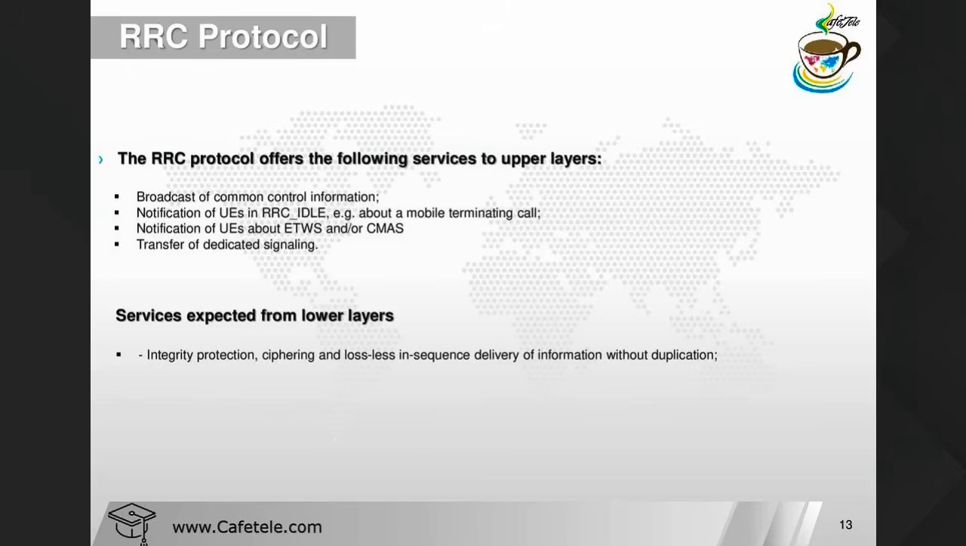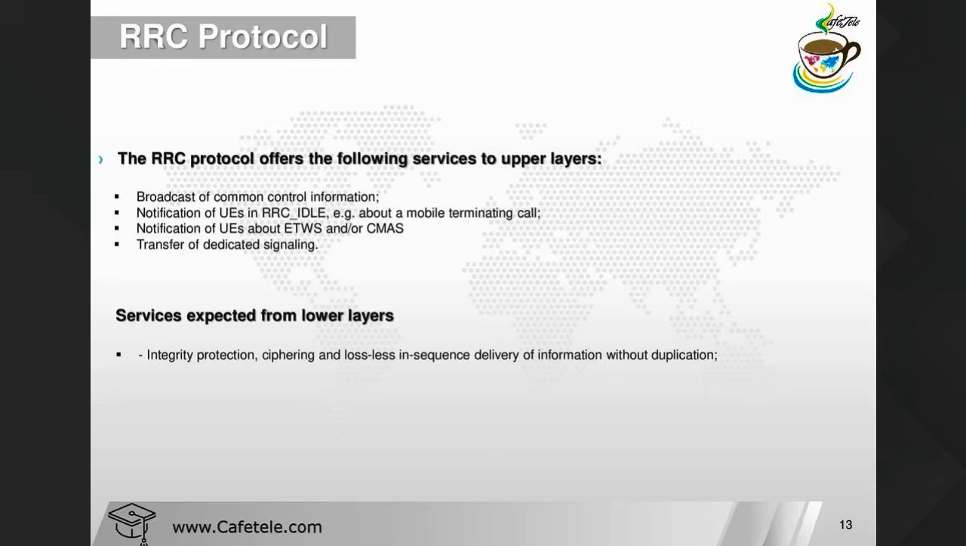In LTE and NR, right now we have LTE. In LTE we have only two states: one is the RRC idle state, and another is the connected mode state. But in NR we have three states: RRC idle, RRC inactive, and RRC connected. The job is almost the same, but a few things are added here.